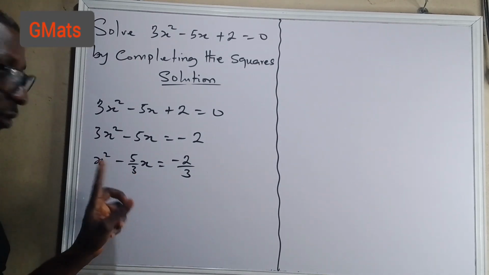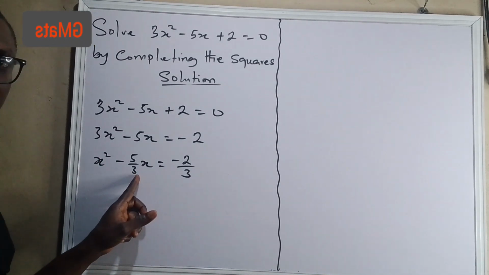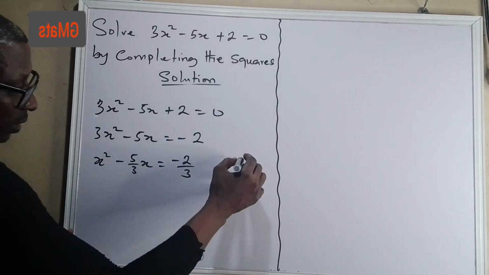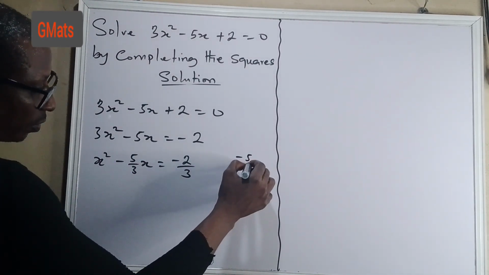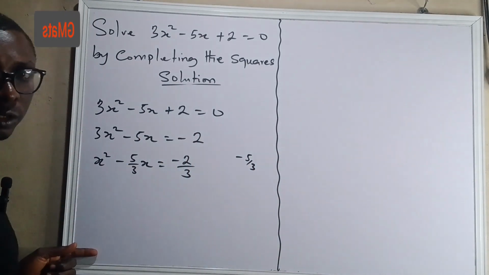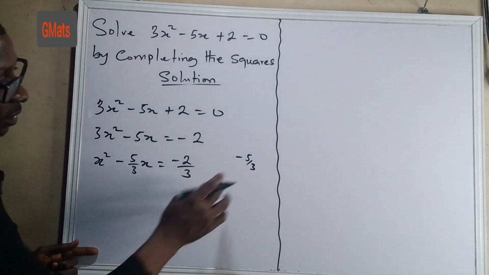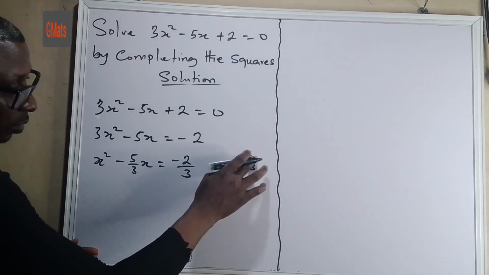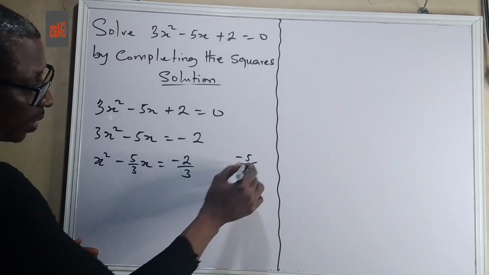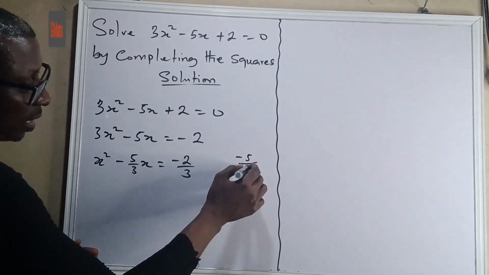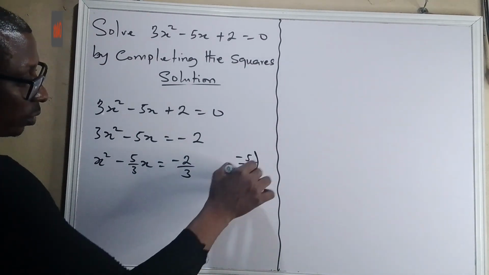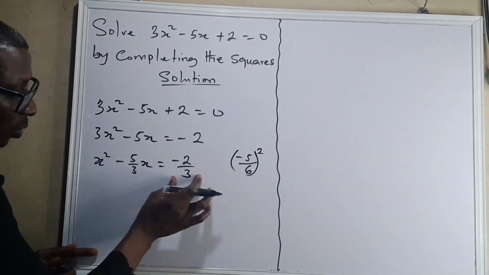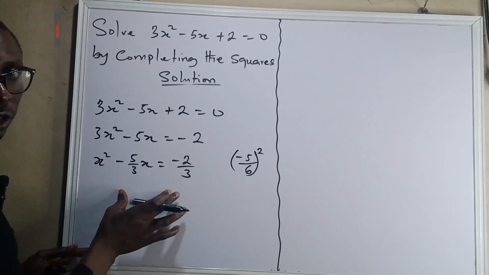Now, the next thing is to add to both sides the square of half of the coefficient of x. So, just pick the coefficient of x. That is -5/3. Okay, so you divide it by 2. That is the same thing as multiplying the denominator by 2. So dividing this by 2 is the same thing as multiplying 3 by 2. That's going to give you 6. So you square it. Now this is what we are adding to both sides of the equation.